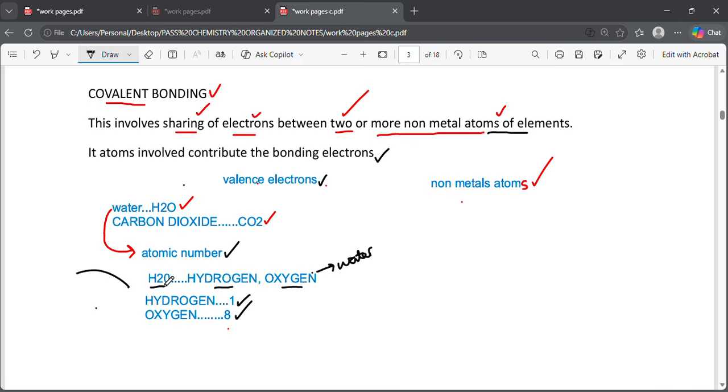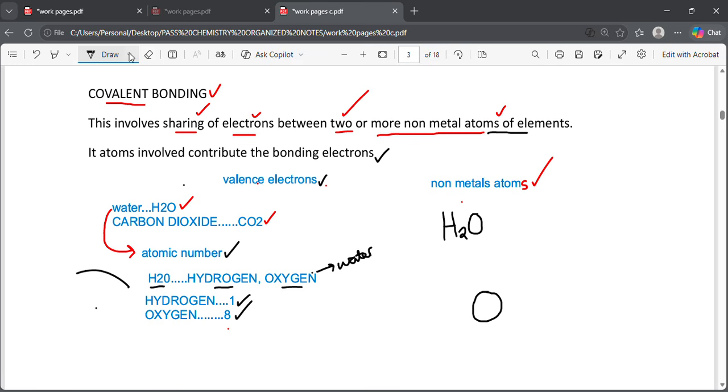The atomic number. So this is how it happens. And you're going to simply see, how does this H2O come? Why do you write it as H2O? By H2O, it means we have 2 atoms of hydrogen and 1 atom of oxygen. But why? Why is it so? So here is the thing behind. When you're going to draw, the central atom here is the oxygen.